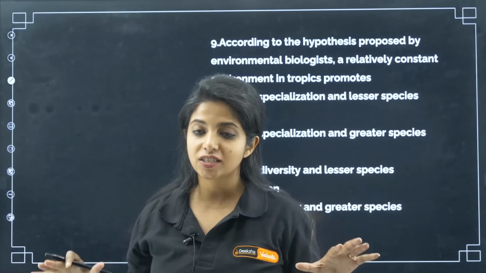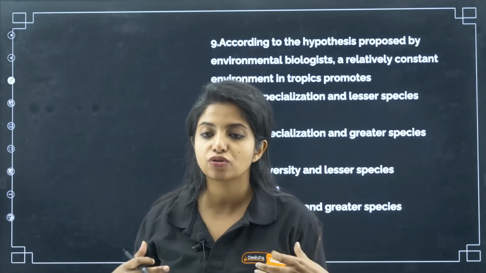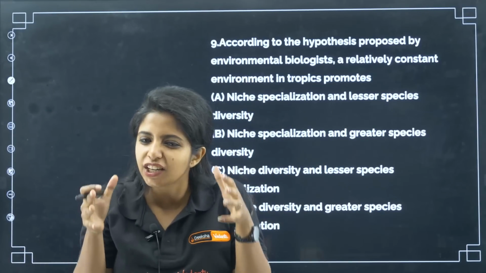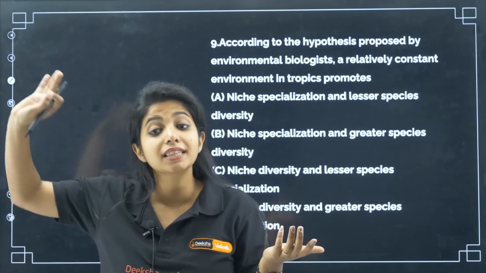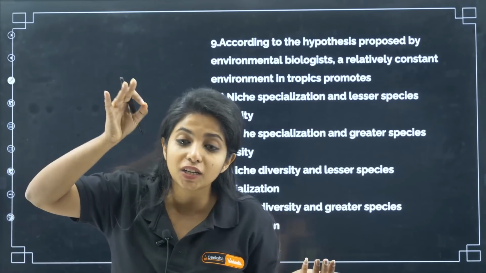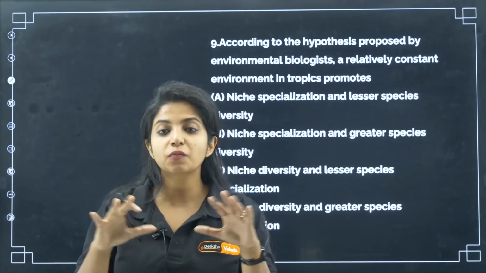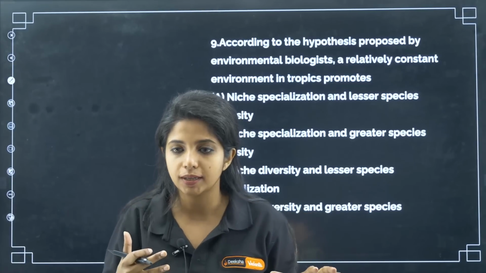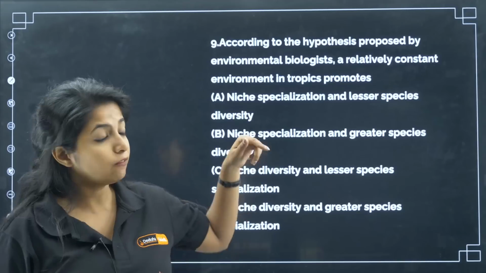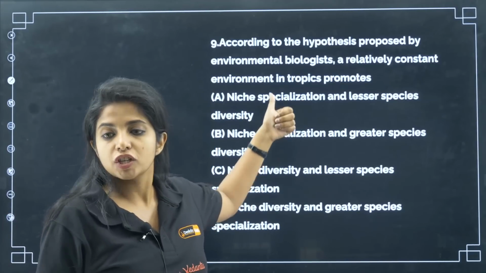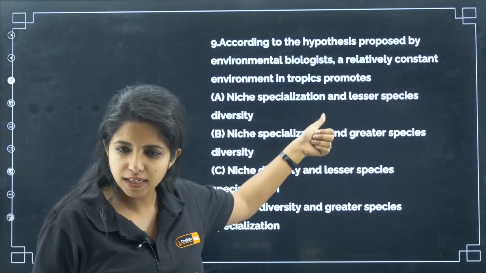Okay, so that's not a constant environment, which is why organisms do not have time to specialize in their niche, in the place they are living, and there is not much species diversity in the temperate regions. But in the tropic regions, where the environment is more constant in comparison to temperate, what will happen? That is the question. It will promote what? Niche specialization and lesser species diversity.